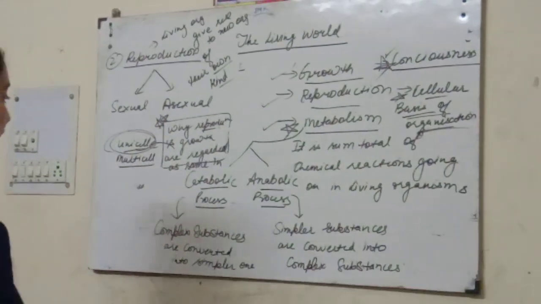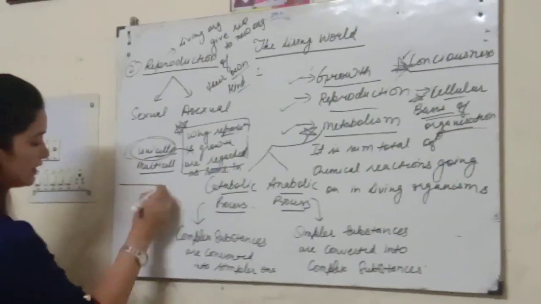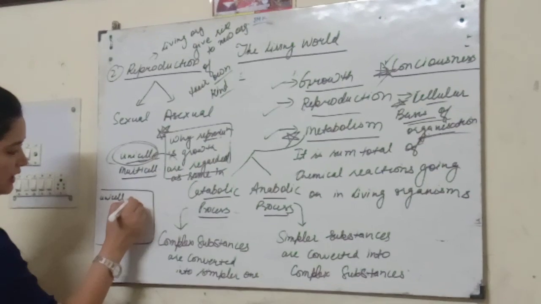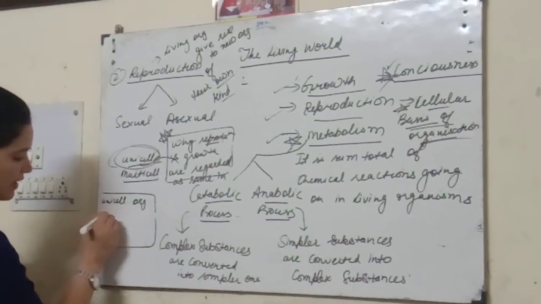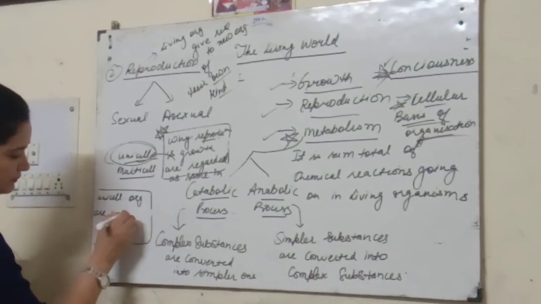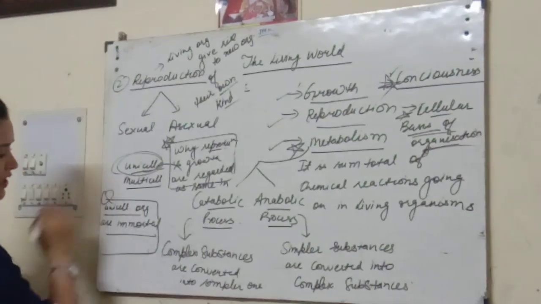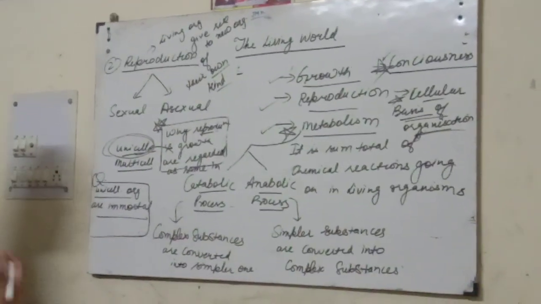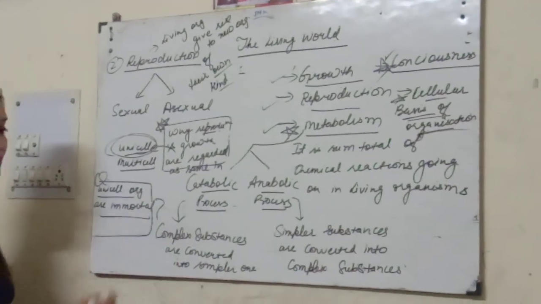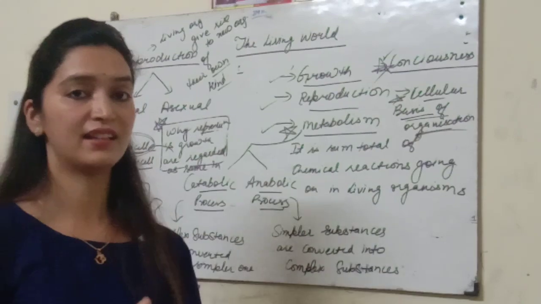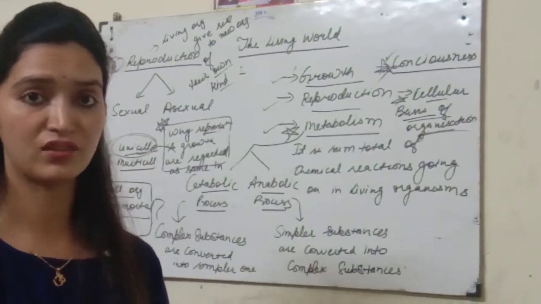And in some places, it is also said that unicellular organisms are immortal. They never die. This question is generally asked in exams. Why are unicellular organisms regarded as immortal? Because unicellular organisms like bacteria never undergo the aging process.